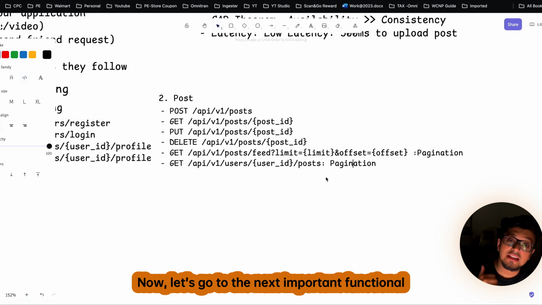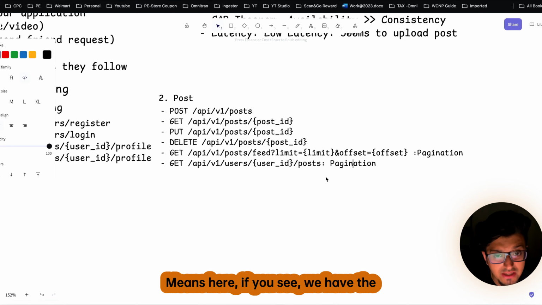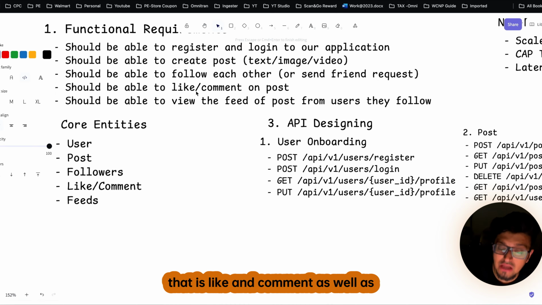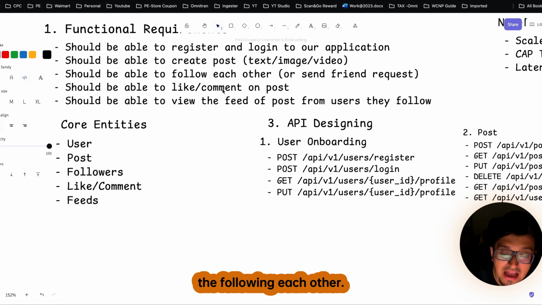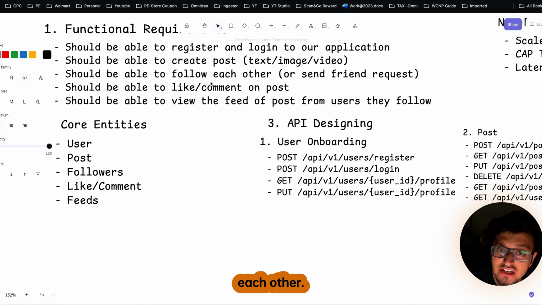Now let's go to the next important functional requirement, and that is the interaction between the users. Here, if you see, the next functional requirement that we have to solve is like and comment, as well as following each other. So this is nothing but the interaction among each other.